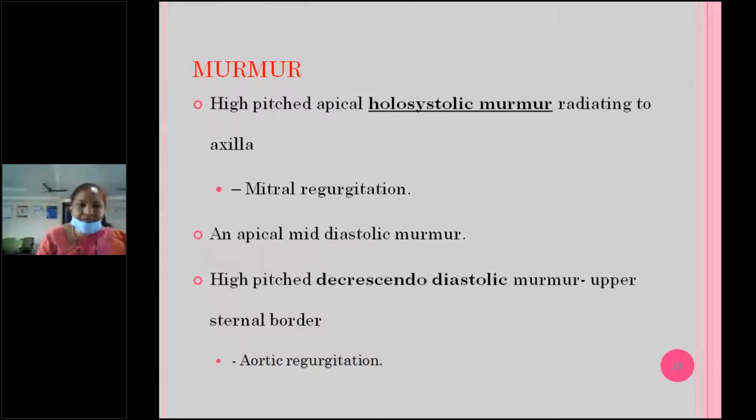Coming to the murmurs of endocarditis: a high pitched apical holosystolic murmur radiating to the axilla, suggestive of mitral regurgitation. It's only mitral incompetency or regurgitation. And an apical mid diastolic murmur will be there, and a high pitched decrescendo diastolic murmur at the upper sternal border, aortic regurgitation murmurs. These are the murmurs of endocarditis in rheumatic fever.